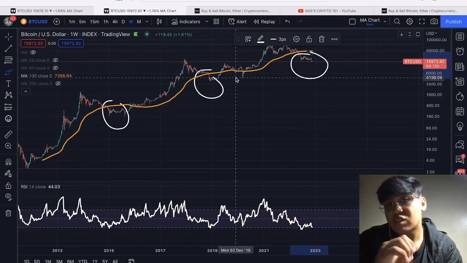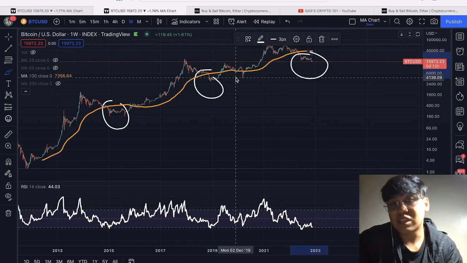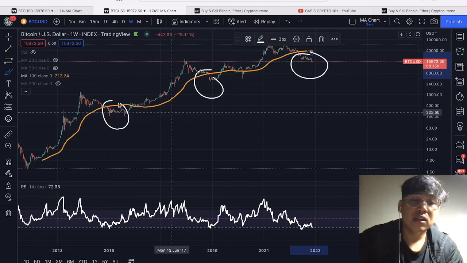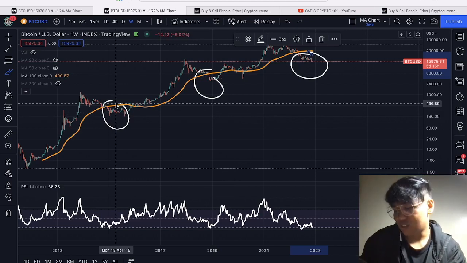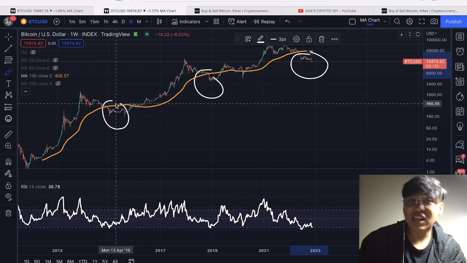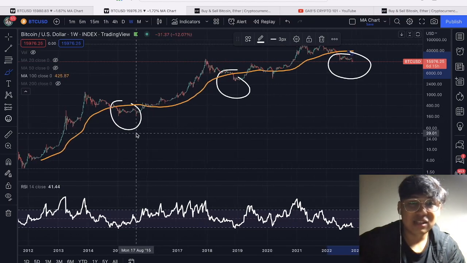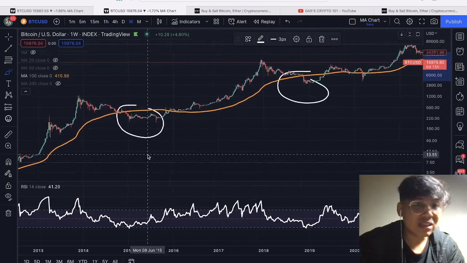So let's try to dive in dito sa ating mga previous historical data, and let's try to infer some analysis using the historical data. So if you're going to dive in dito sa mga previous Bitcoin data, sorry, nag-notify yung phone ko. But yeah, let's now dive in dito sa ating Bitcoin data. Let's try to look back in 2015.